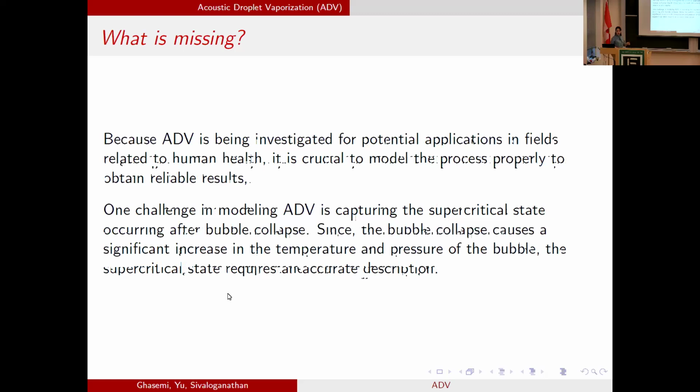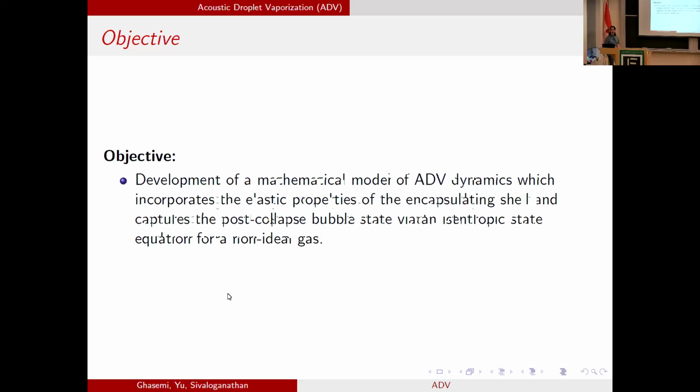And this is actually our objective. We wanted to develop a mathematical model that can describe the dynamics of a bubble encapsulated by a nonlinear elastic shell, and also describe the supercritical state that happens after bubble collapse. This is what we wanted to do.